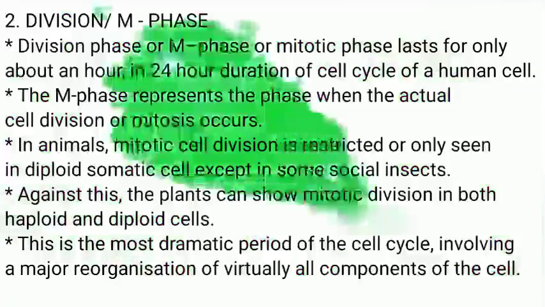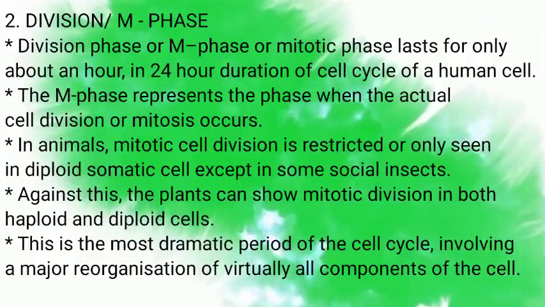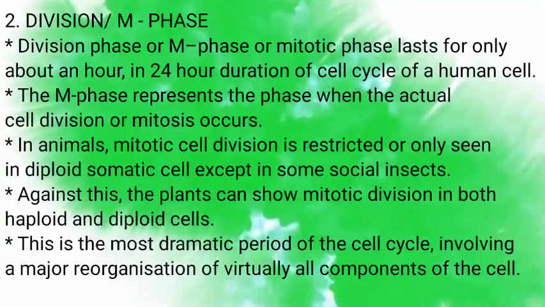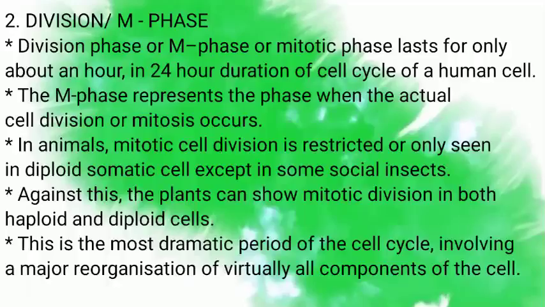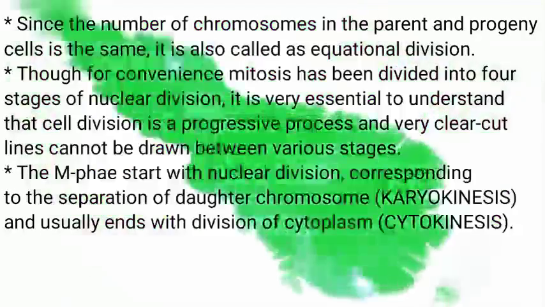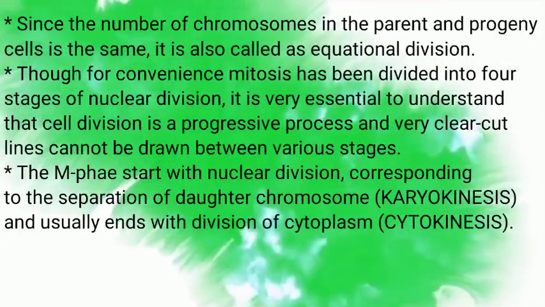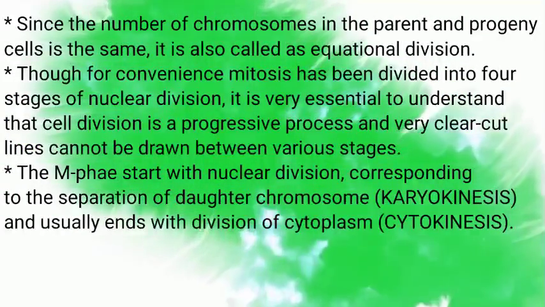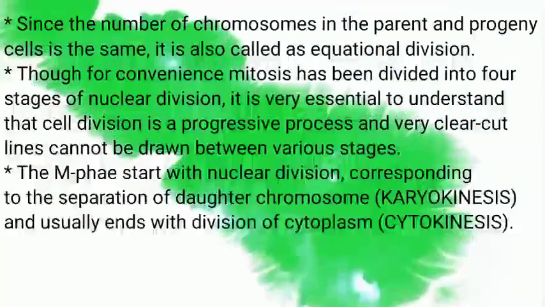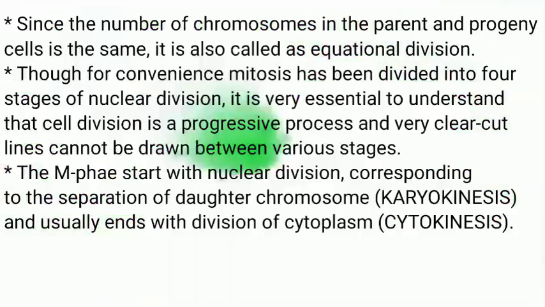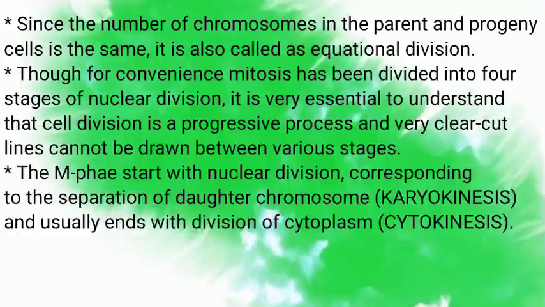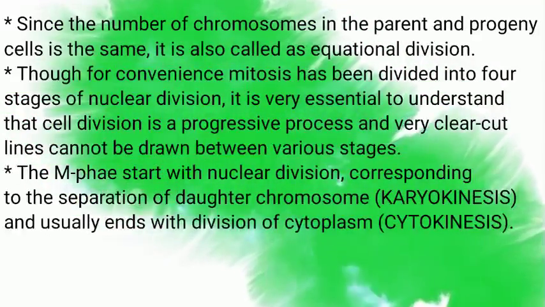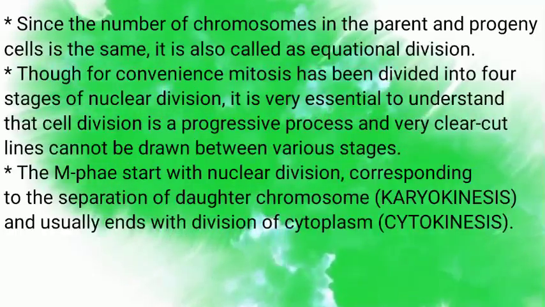Mitotic division phase is the most dramatic period of cell cycle, involving a major reorganization of virtually all components of the cell. Since the number of chromosomes in the parent and progeny cells is the same, M phase or mitotic phase is also called equational division. Generally, the number of chromosomes is the same in parent and daughter cells in mitosis. That's why mitosis is also called equational division.